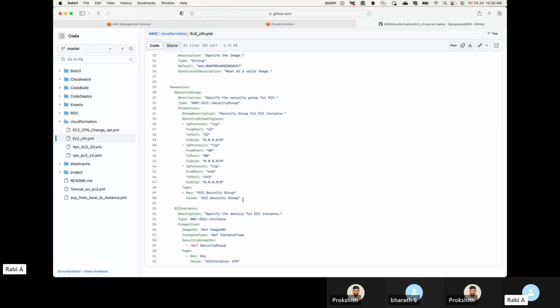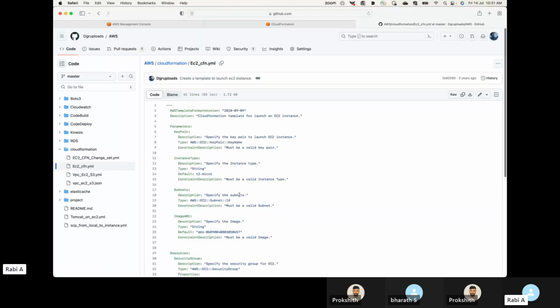In this case, we are creating one security group, and then I'm launching an EC2 instance. All right. Now again, you don't have to really worry about this if you don't know how to write this code. You have the documentation available for this. You have example codes available for this. So it's totally fine if you're not comfortable, or you don't know how to write this code, you have examples available which you can use to write the code.